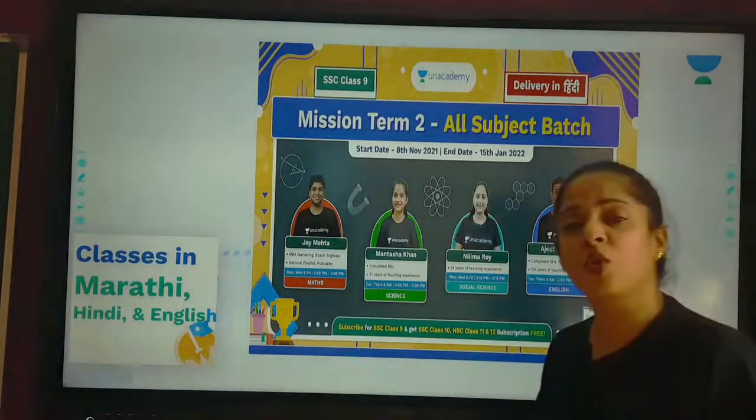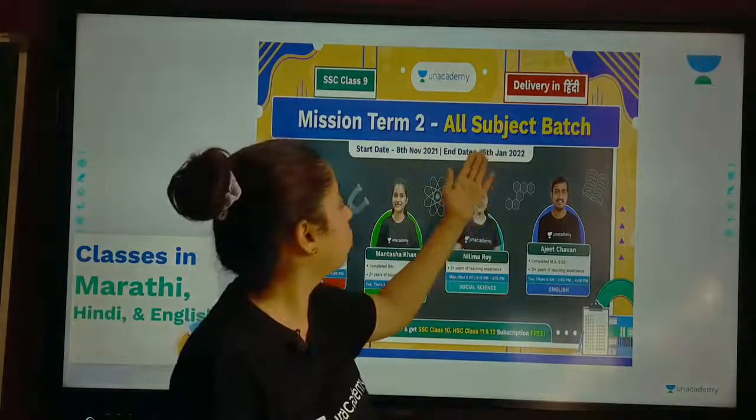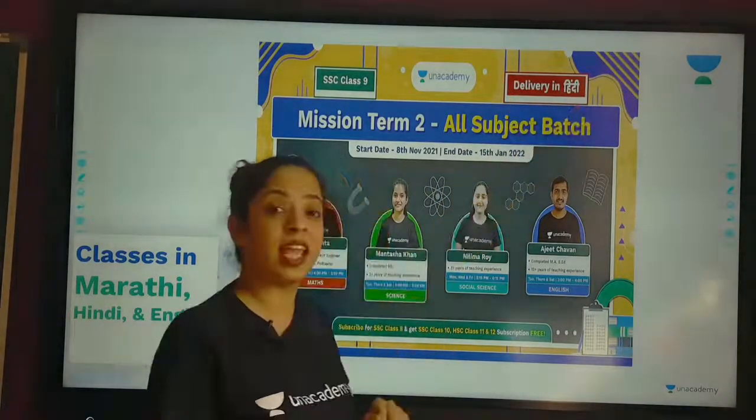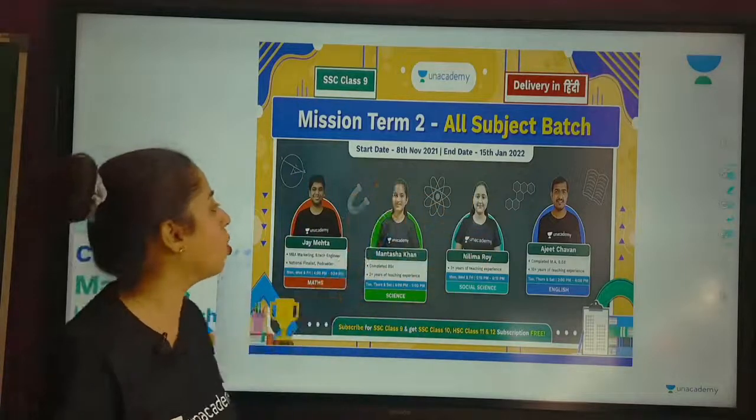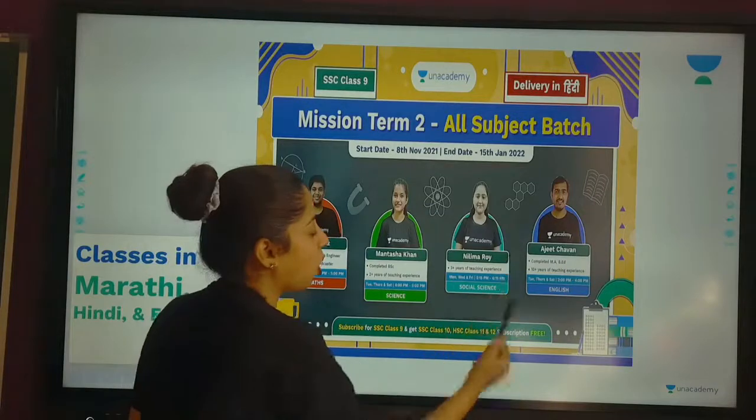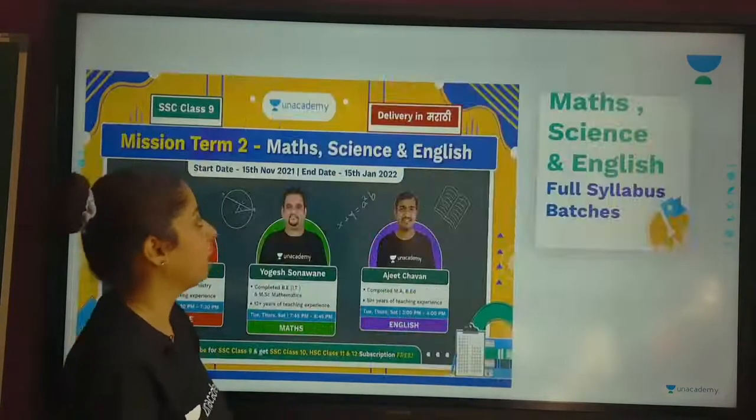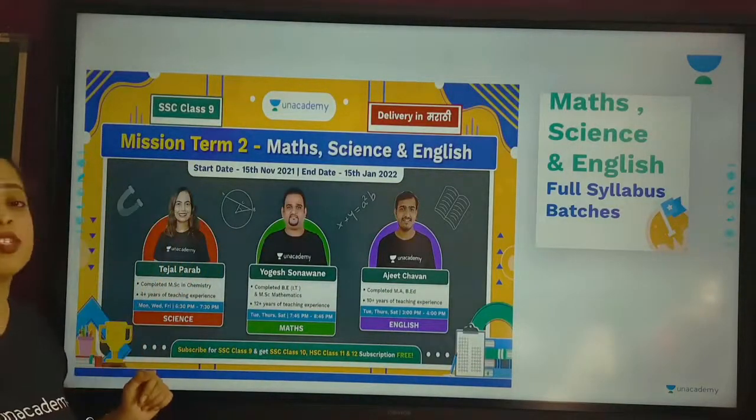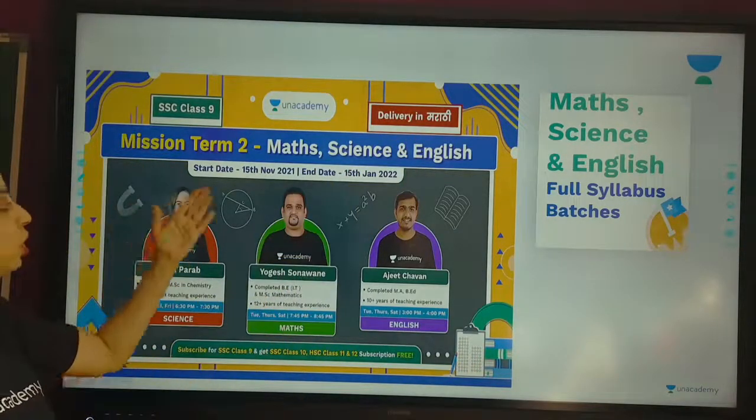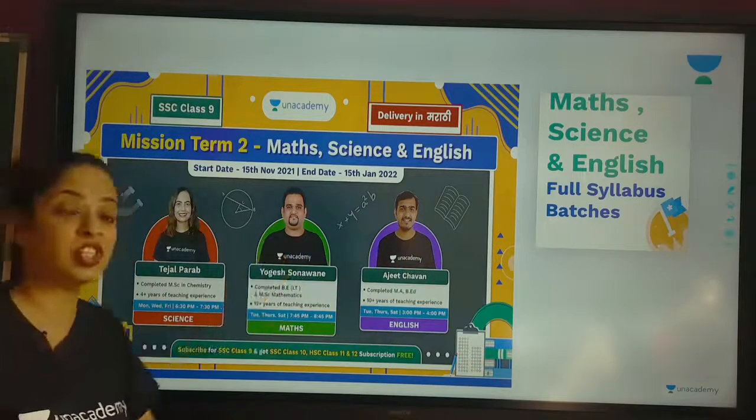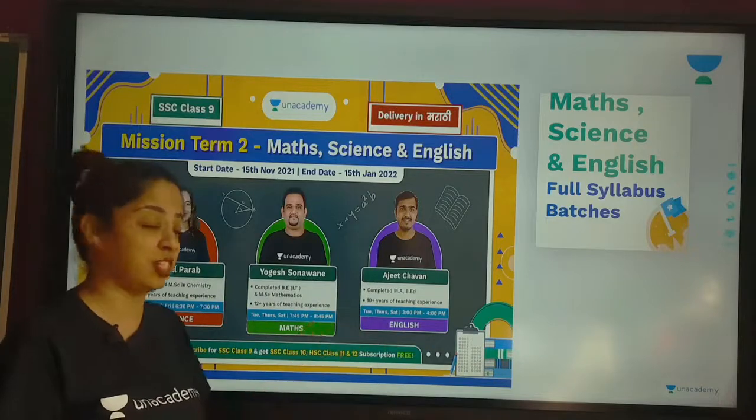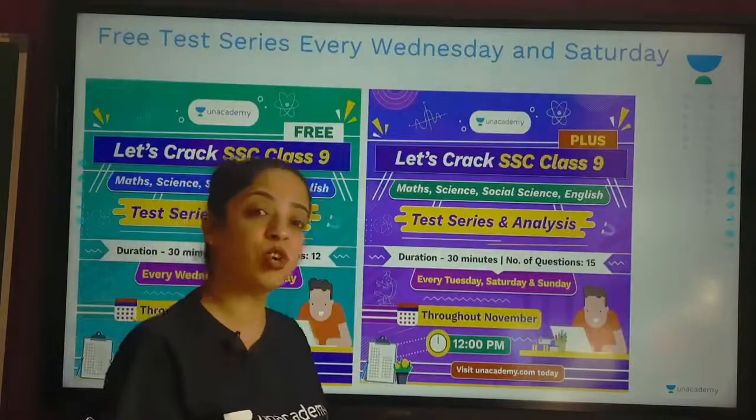Also, there are different batches going on in Unacademy. Those who are not very conversant in English can attend these batches in Hindi. This is the Mission Term 2 all subject batch taken by Jay Mehta sir, Mantasha Khan ma'am, Nilima Roy ma'am and Ajit Chavan sir. Also, for those who want to learn in Marathi, there is this Mission Term 2 batch for maths, science and English, taken up by Tejal Parab ma'am, Yogesh Sonavne sir and Ajit Chavan sir. So these are the amazing batch courses going on.